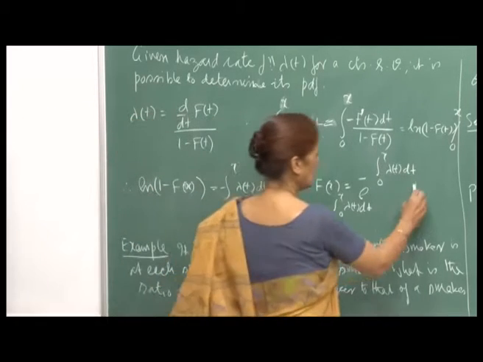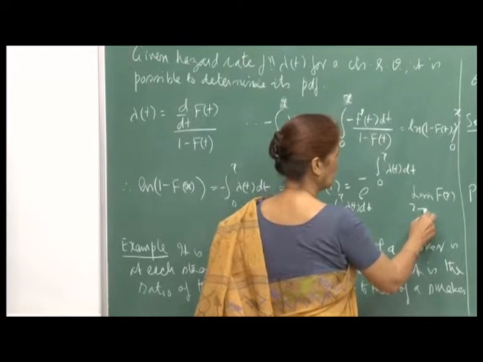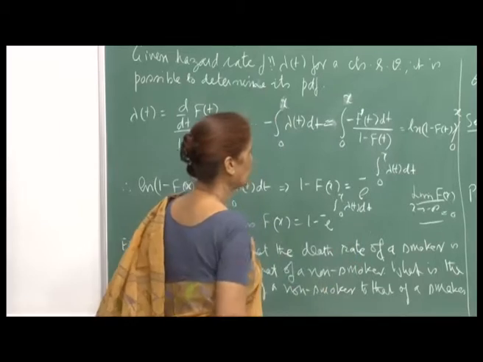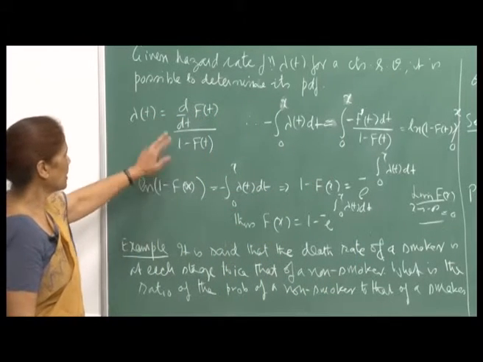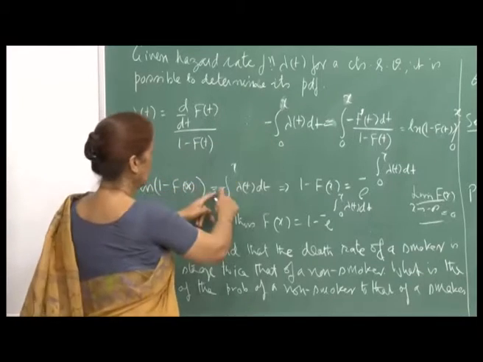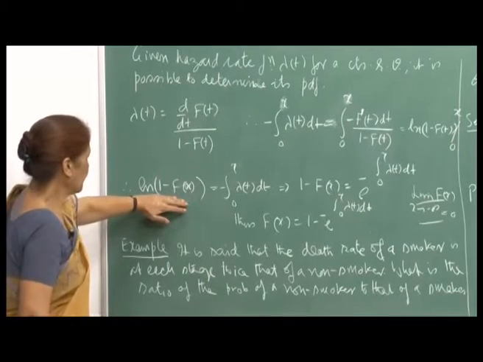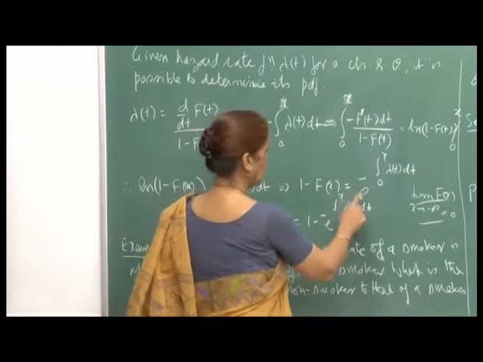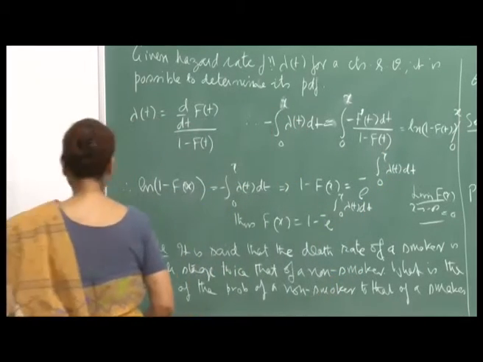Remember, the limit of f x as x goes to minus infinity is 0. I am just using that. So, that reduces to ln of 1 minus f x, and on the right hand side this is minus integral 0 to x lambda t dt. Therefore, you can say 1 minus f x is equal to e raised to minus integral 0 to x lambda t dt.